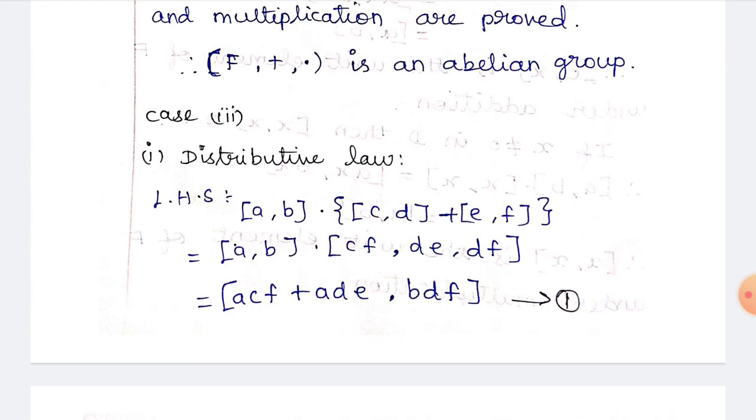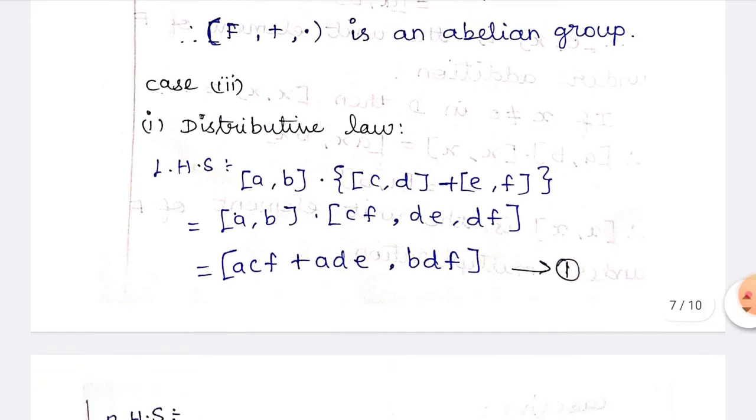For this we have to use the addition formula, means (c,f) plus (d,e) comma (d,f), that is (c,f) plus (d,e). So here also we have correction, (c,f) plus (d,e). The next thing is (a,c,f) plus (a,d,e) comma (b,d,f). Put this as equation number 1.